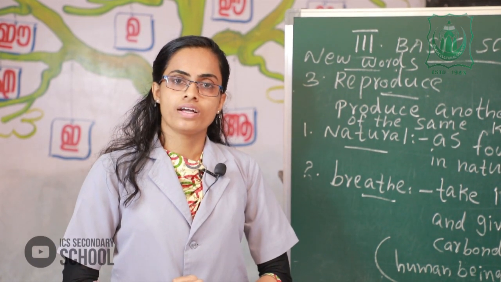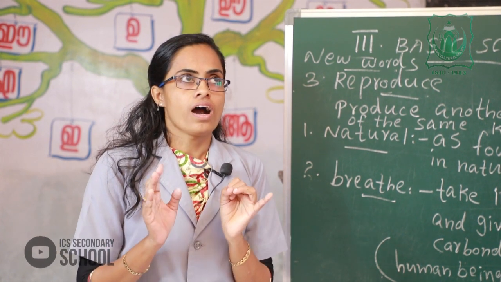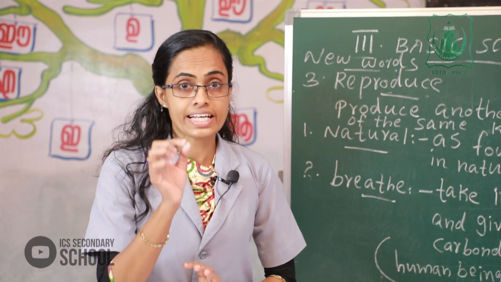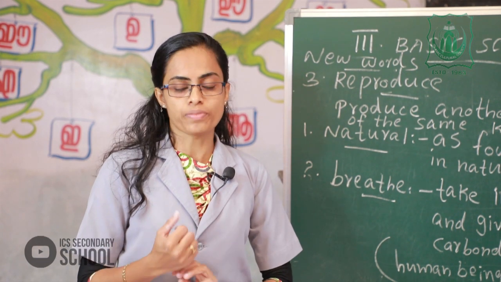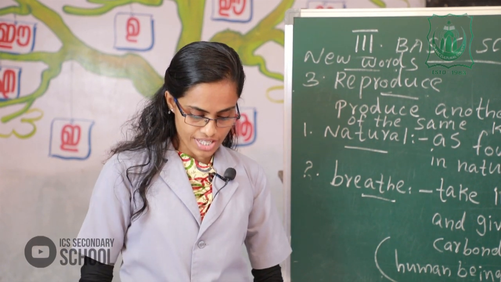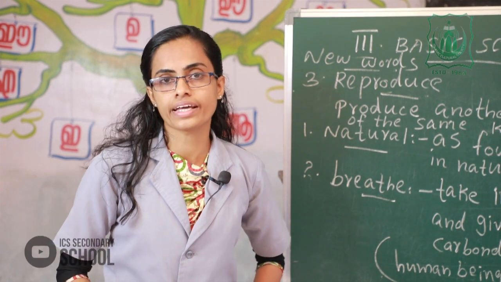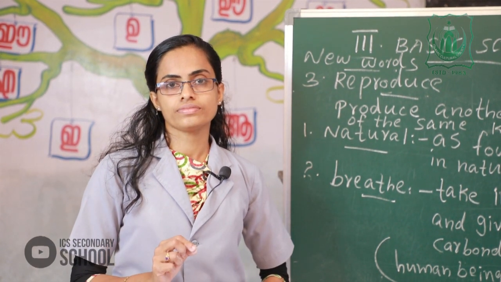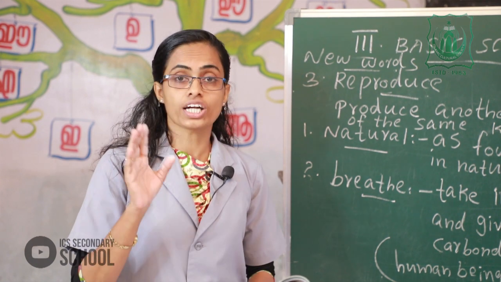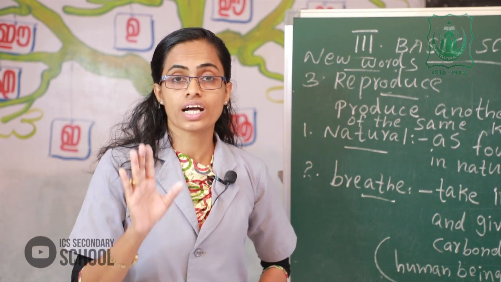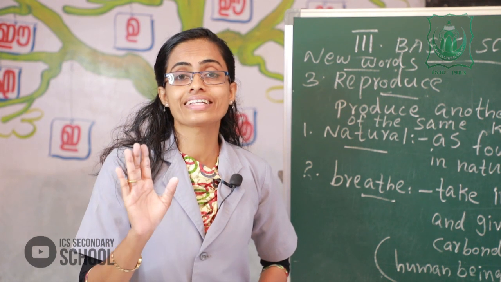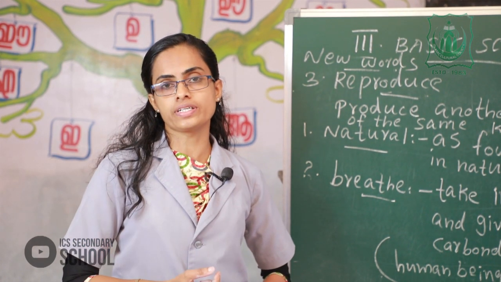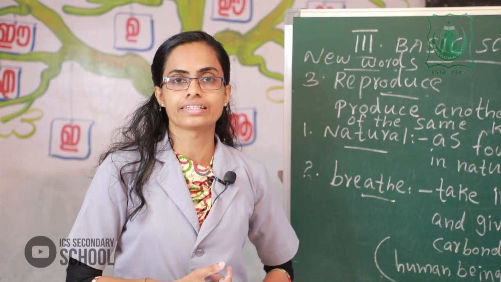Now I give you one assignment. Please listen to me. The textbook activity, make a chart, page number 109. Cut out pictures of living things and non-living things from newspapers, magazines and calendars.